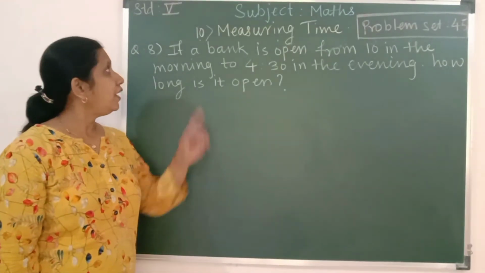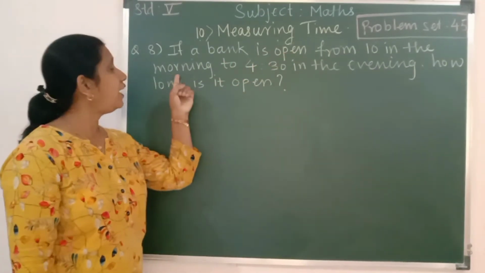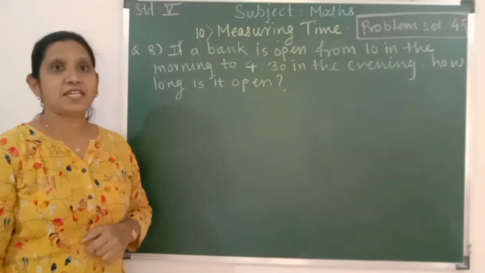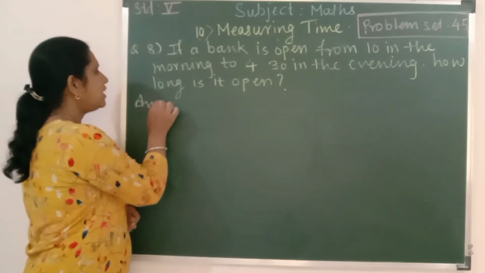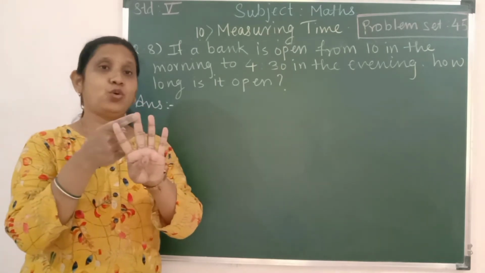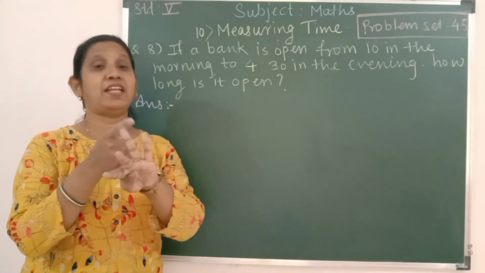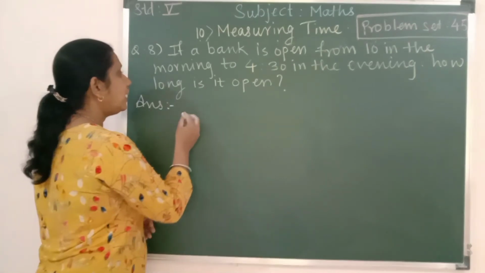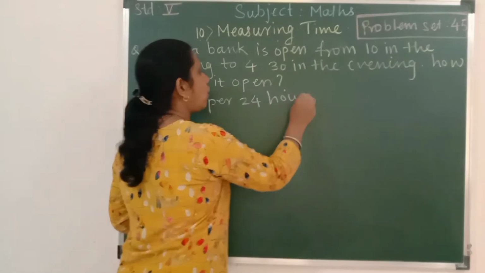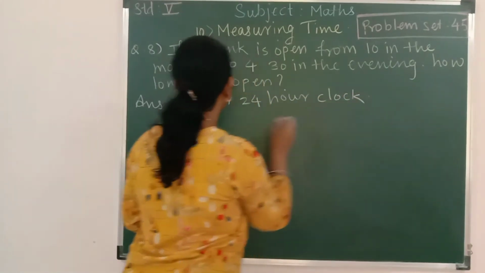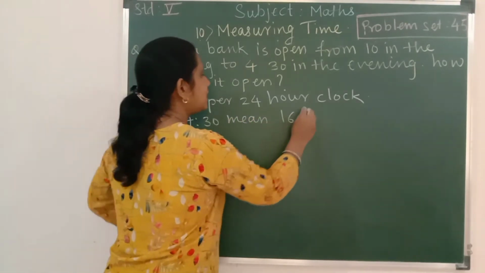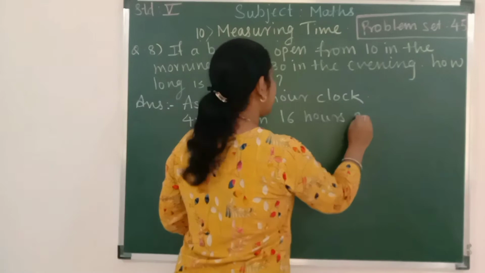Students, see the question. If a bank is open from 10 in the morning to 4:30 in the evening, how long is it open? So it's very easy, children. As per 24-hour clock, 4:30 means 16 hours 30 minutes. So let us write over here, as per 24-hour clock, 4:30 means 16 hours 30 minutes.